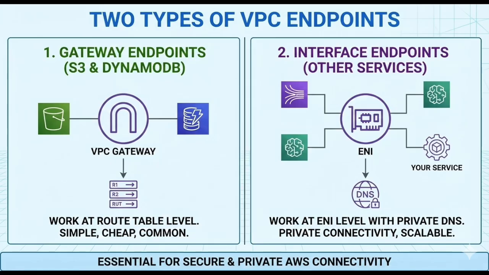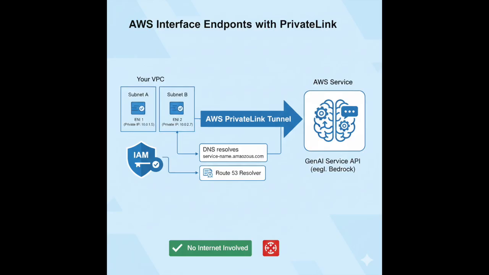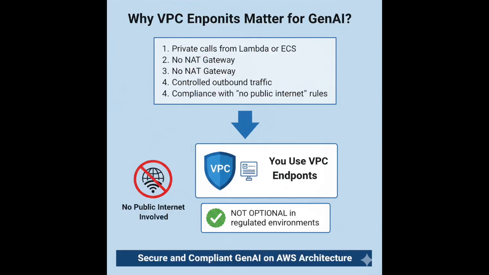Now let's move to networking, specifically VPC endpoints. This is how you keep traffic private. There are two types of VPC endpoints you must know. Gateway endpoints are used for S3 and DynamoDB. They work at the route table level. They are simple, cheap, and very common. Interface endpoints use AWS PrivateLink. They create elastic network interfaces in your subnets. Most AWS service APIs, including GenAI adjacent services, use interface endpoints. DNS resolves the service name to a private IP. No internet involved.